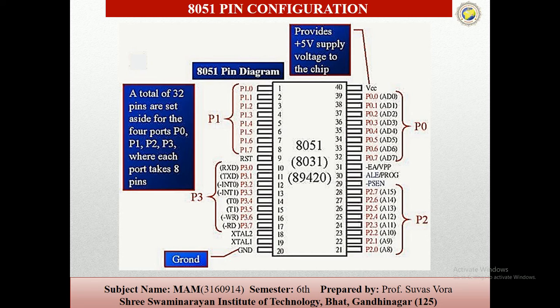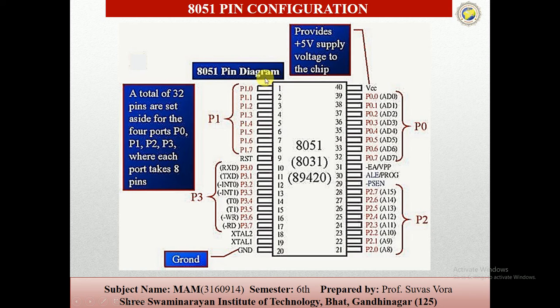Here you can see that there are 4 main ports, P0 to P3. Pin number 1 to pin number 8 is port 1. A total of 32 pins are set aside for P0 to P3, where each port takes 8 pins.